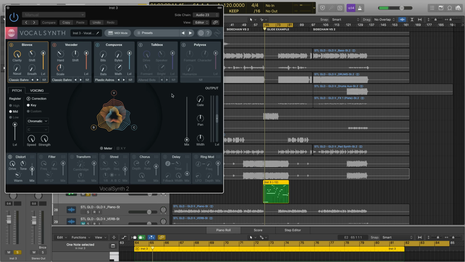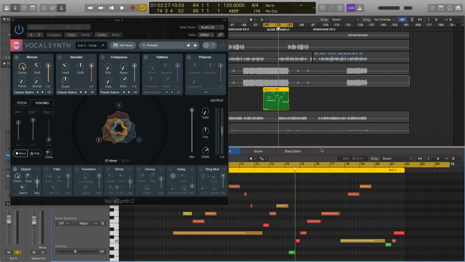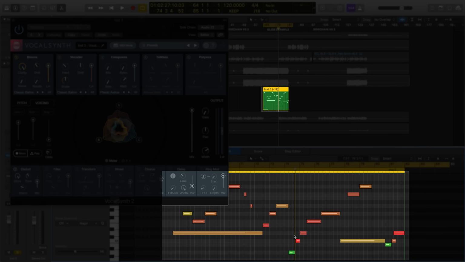In this technique, I'm going to show you how to use the glide function to really liven up tracks that you're processing with VocalSynth 2, especially for hip-hop sessions. So I wrote some MIDI notes with my MIDI keyboard, and we can see them here in Logic in the MIDI view, and we can also see them there on the track view.